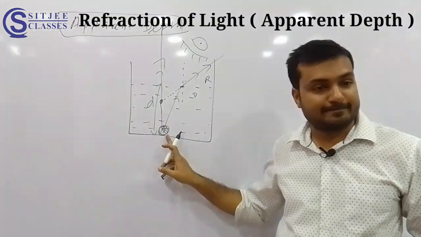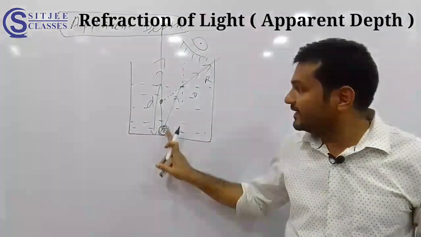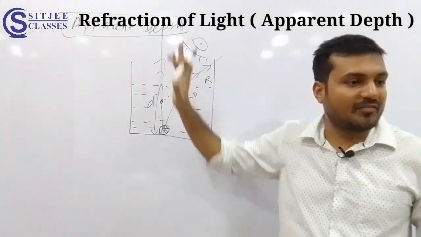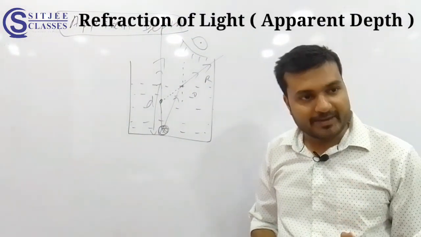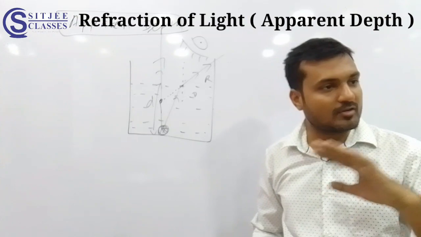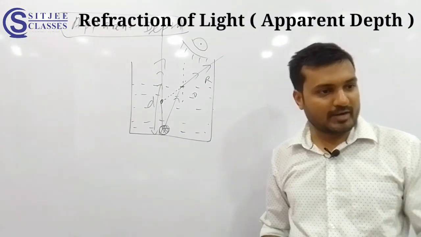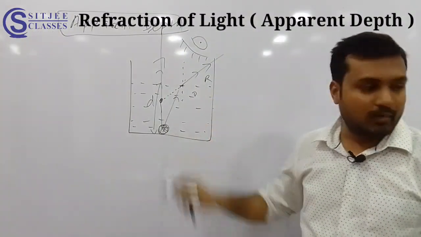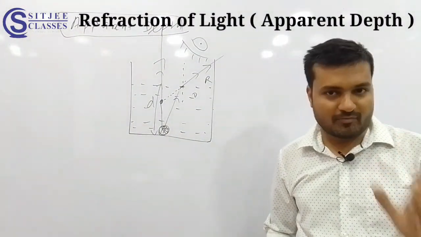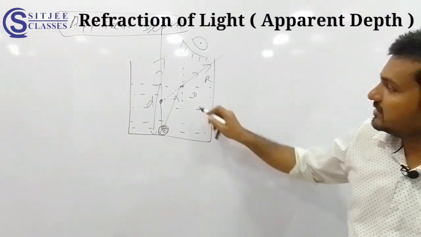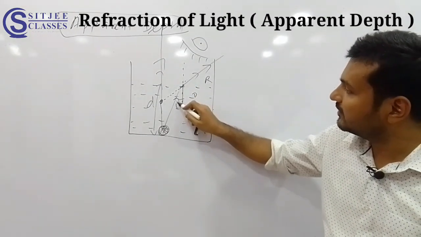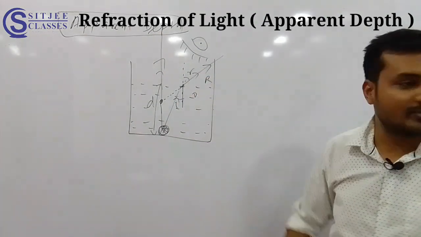Actually the object is here. One ray is coming vertically up, it will not face any bending, because the angle of incidence is 0, so the angle of refraction also is 0. It is coming normally. But this ray is coming obliquely, meaning with some angle of incidence. Understood? Now you can see this is the angle of incidence here, and this is the angle of refraction.